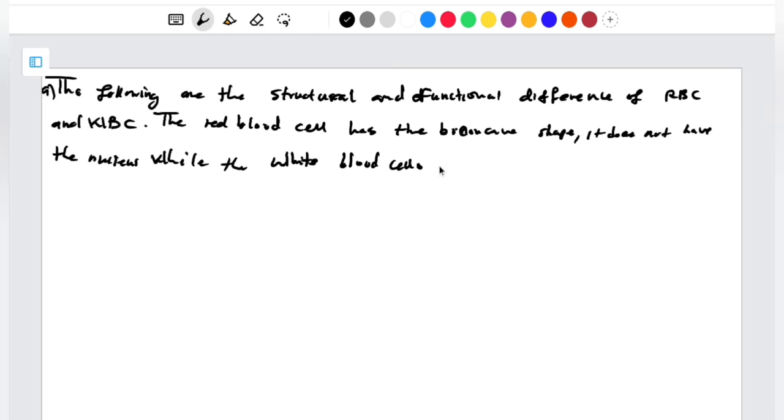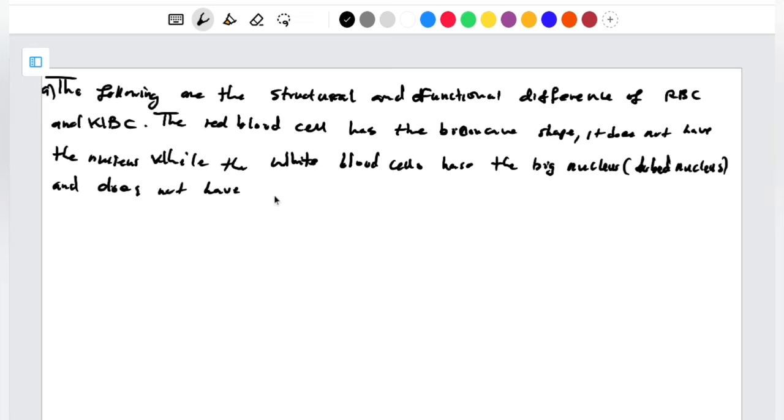While the white blood cells has the big nucleus, or we can say lobed nucleus for the phagocyte, and does not have the definite shape. So we are done with the structural part.